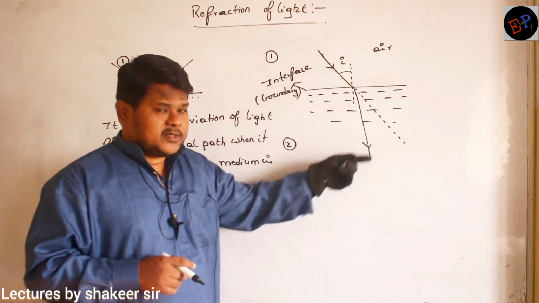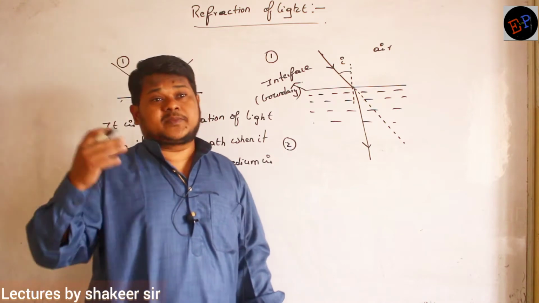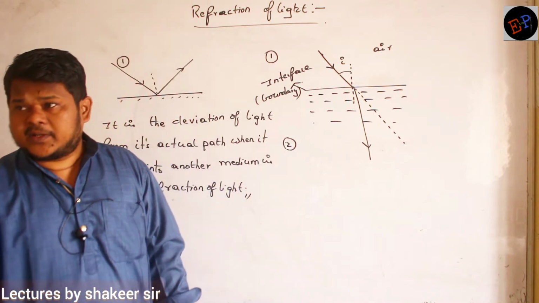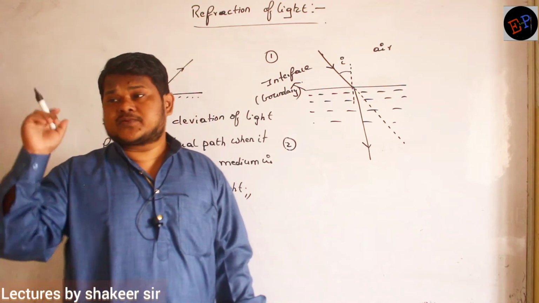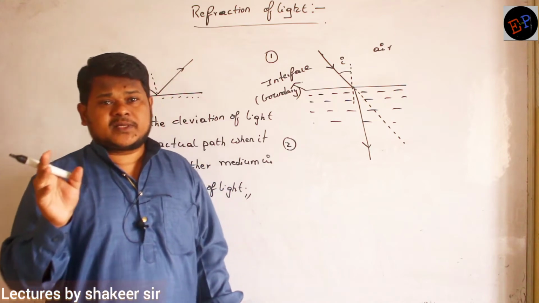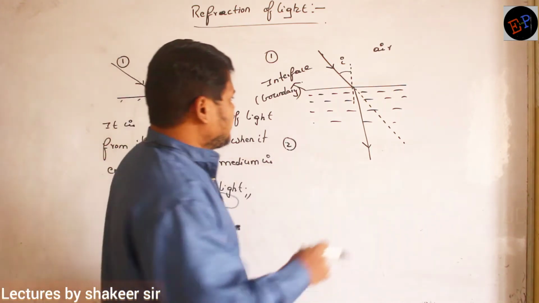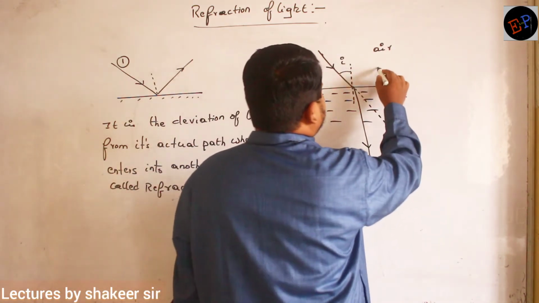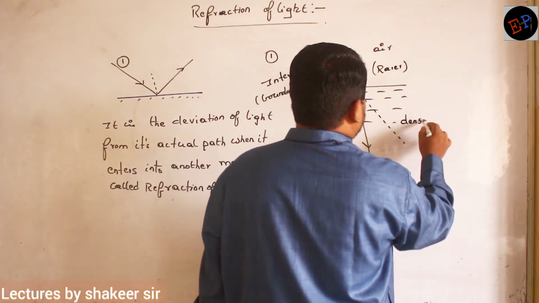When light is bending towards the normal, it means that light is entering from rarer medium to denser medium. Why is it bending? Because the speed of light is reducing. So make a note here. When light is bending towards the normal, then definitely this is called the rarer medium and this is called the denser medium.